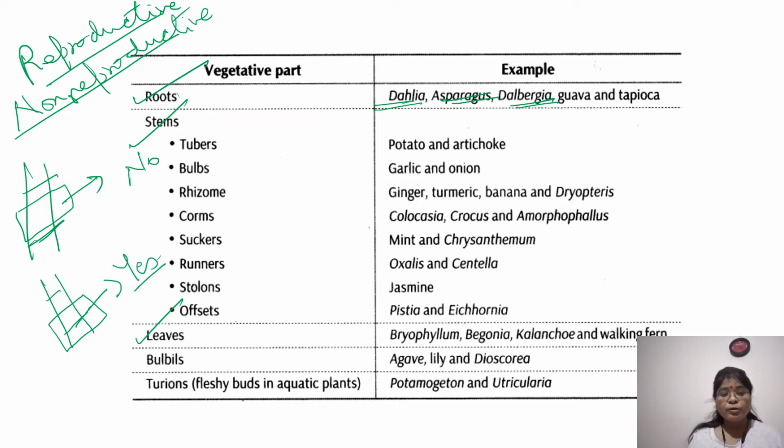Why will it not grow in this case? Both are parts of the stem. But you have read in class 11th that this nodal region is containing what? It is containing your meristematic cells.